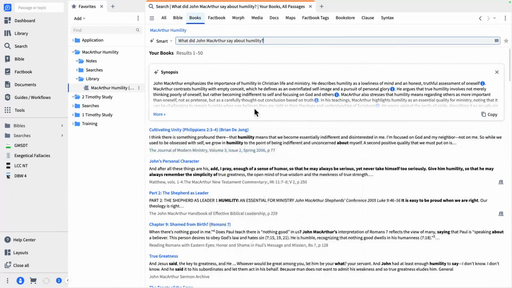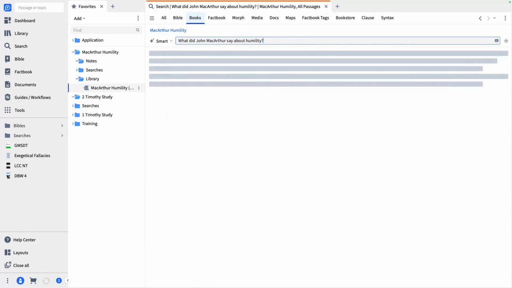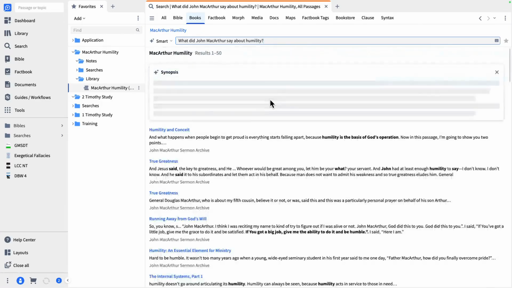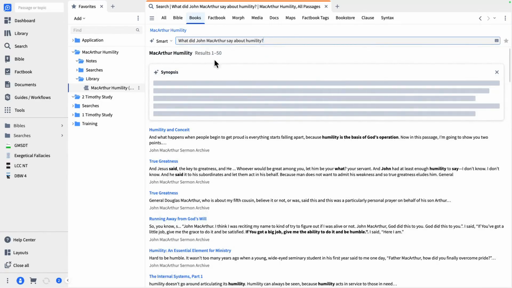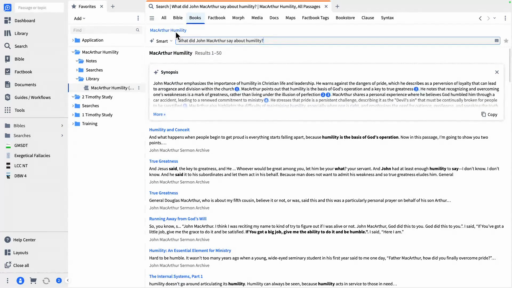There we go. Now we're going to redo this search by just clicking the cursor at the end of the question, hitting return. And now we're only searching MacArthur's resources. Very important that you know that, because that's part of the battle here with research: we have to look in the right books, in the right places. So we got our search done, and we want to save that search so that we can come back to it at one point.